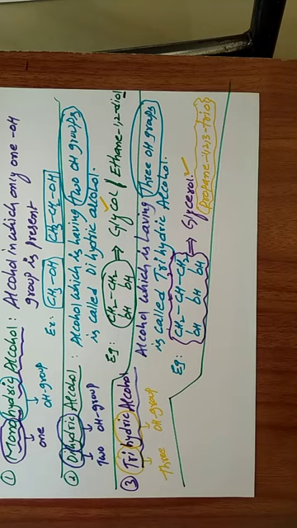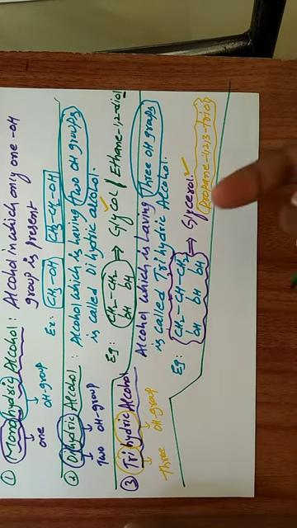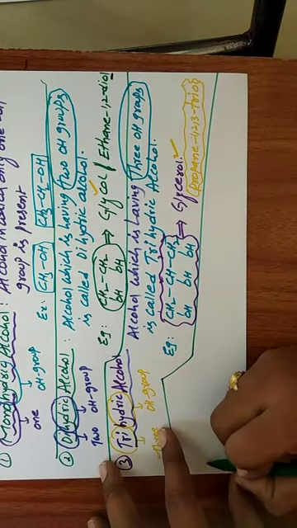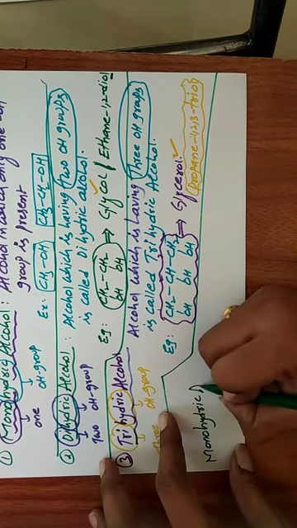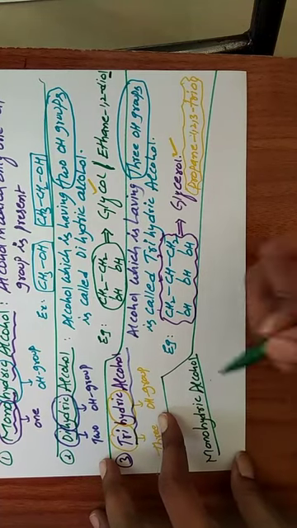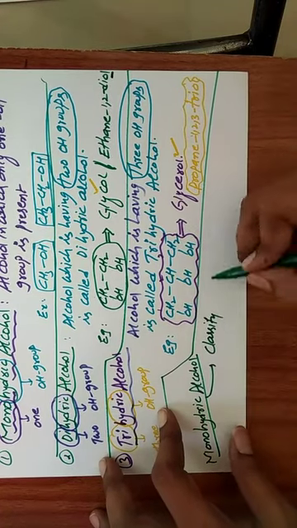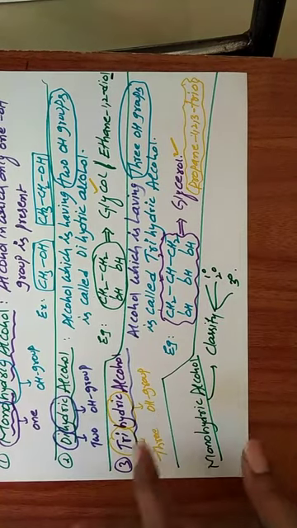Next, these monohydric alcohols are again classified into 3 types: primary monohydric alcohol, secondary monohydric alcohol, and tertiary monohydric alcohol.